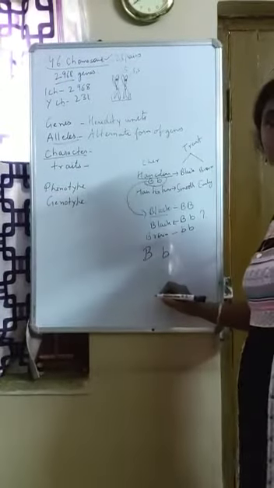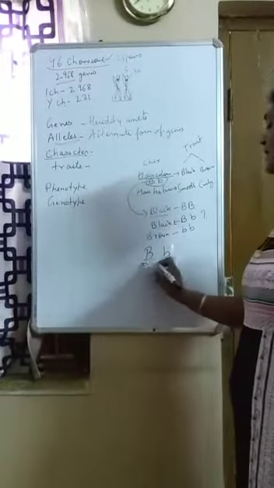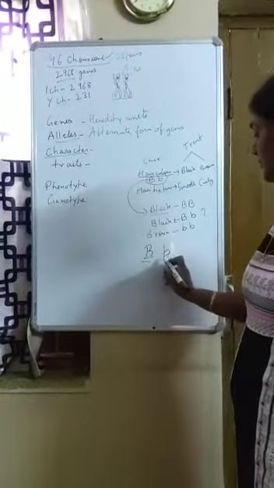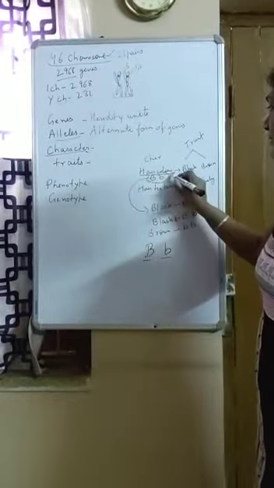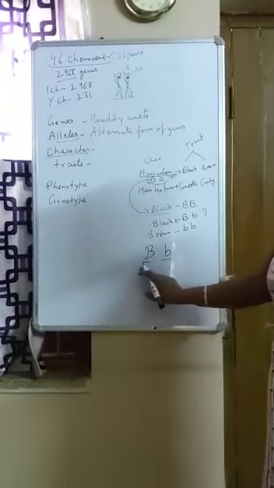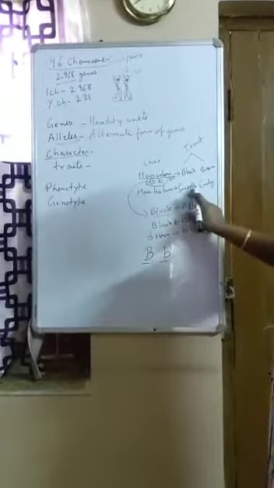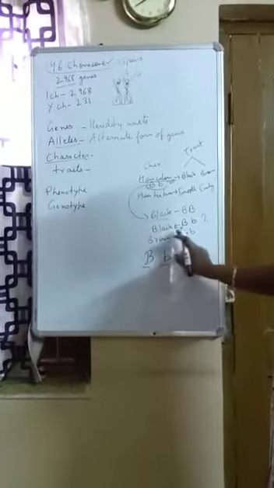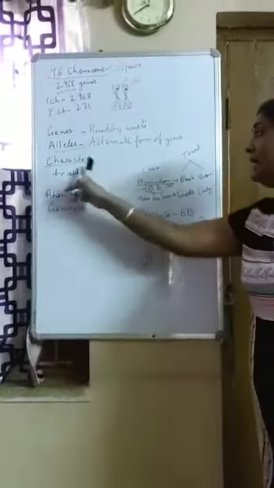Okay. So see, capital B and small b. These are two types of alternative form of genes which are coding for the same character. Same character means the hair color. But they are encoding in a different way. Like capital B is encoding for black and small b is encoding for brown. Got my point? So alleles are what?